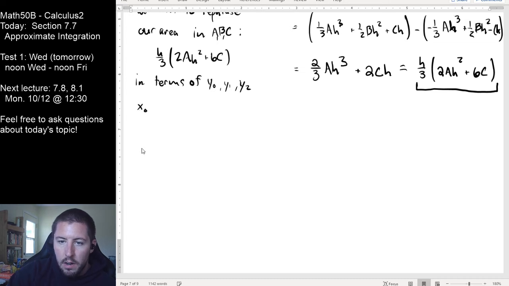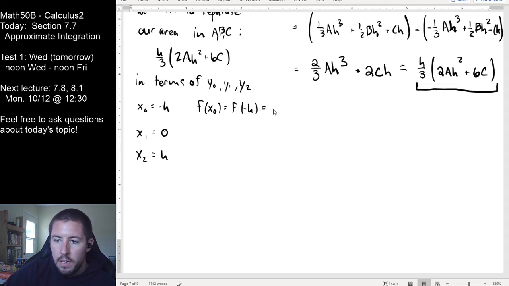So we've got our x0, x1, and x2. This is negative h, this is 0, and this is h. We've got f of x0, which should be f of negative h, and this will give me ah squared minus bh plus c. I just plugged negative h into our generic formula.